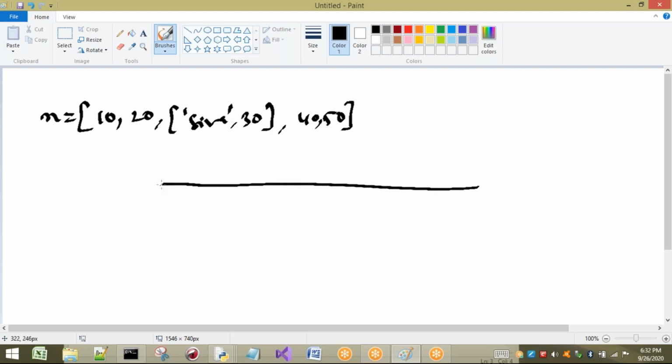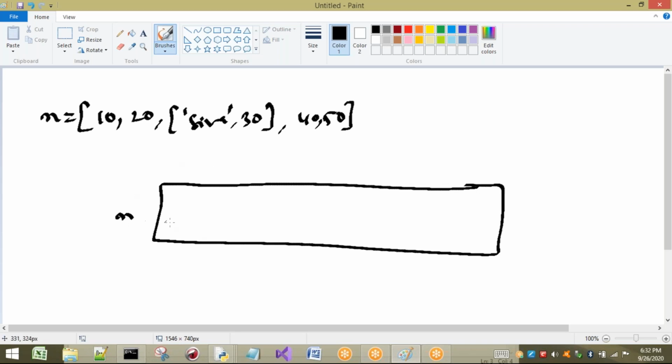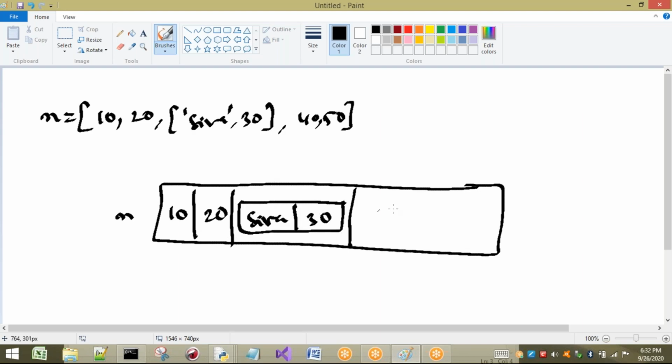See, I'm going to draw this. So what happens here? n, 10, 20. For example, this is one more list. So inside a list, it is going to create one more list. This is a string here. Here the value will be stored. And this is 40, and this is 50. What are the indexes? 0, 1, 2, 3, and 4. And this is -1, -2, -3, -4, and -5.